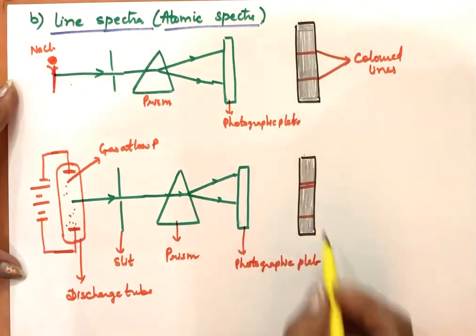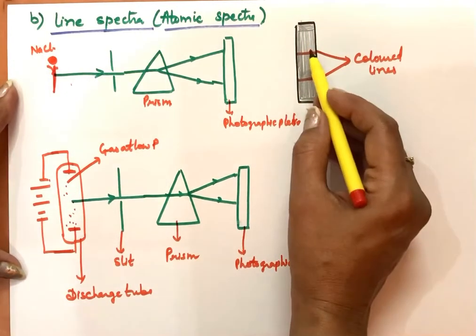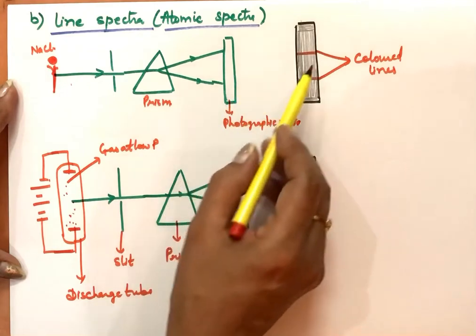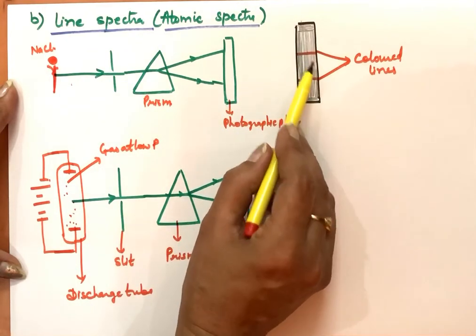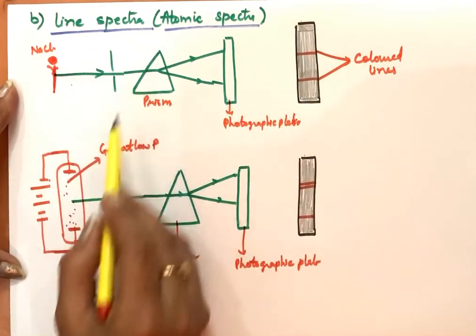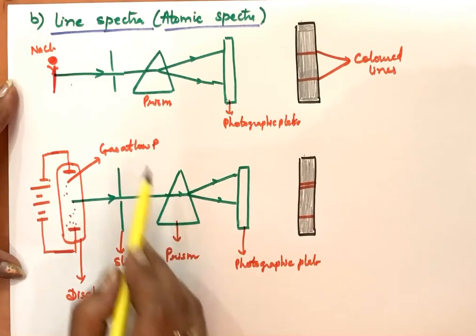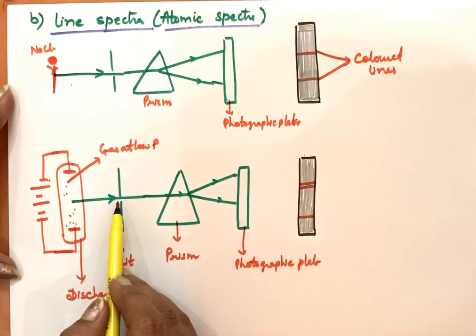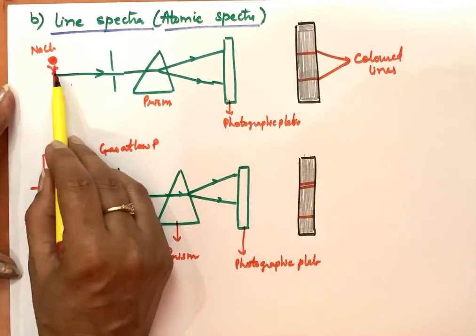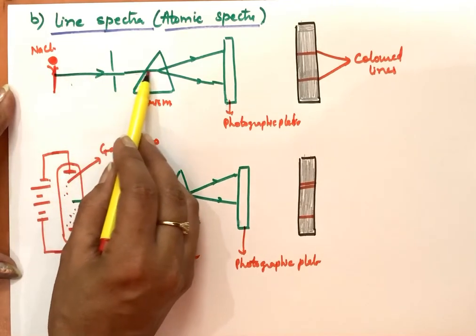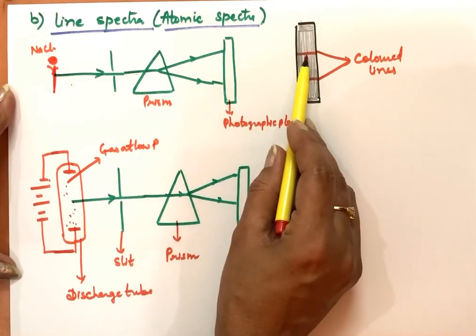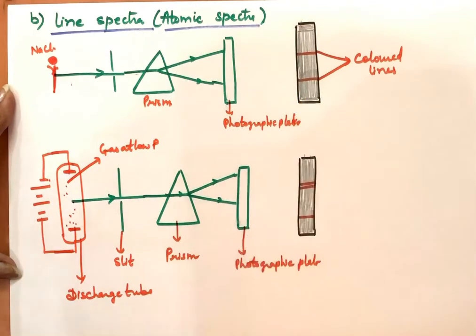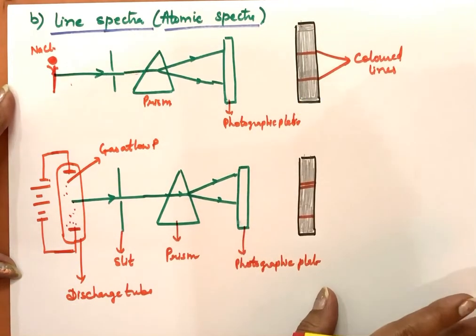And here the whole spectrum is black except for a few colored lines, because the radiations corresponding to these colored lines are emitted by these substances. So these substances are not emitting all the 7 colors. They are just emitting a few radiations, and corresponding to these radiations there will be colored lines in this spectrum. So this is the first type of spectrum, that is, the emission spectra.